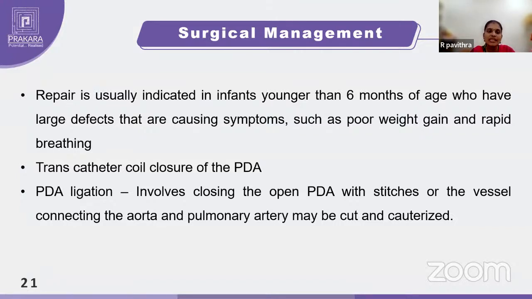Repair is usually indicated in infants younger than 6 months of age when the defect is large and causing more classical manifestations, when the weight gain is very poor, when they are not even taking the feed. When the manifestations are severe, they will go for surgery. Transcatheter coil closure is one of the procedures done for PDA, and PDA ligation is another surgery. In PDA ligation, the opening will be closed using stitches.